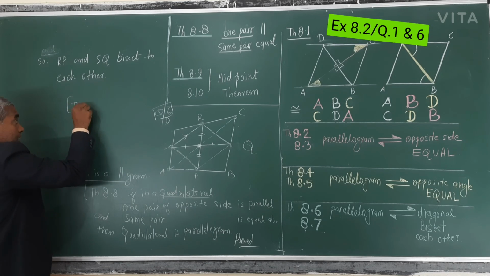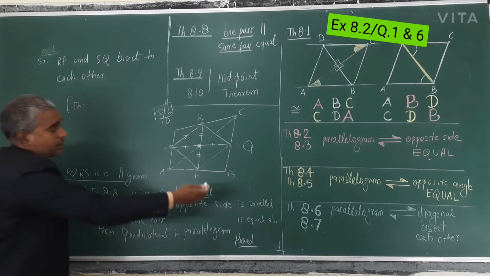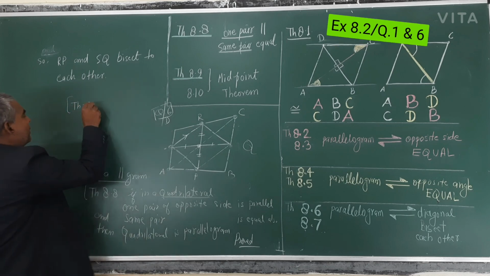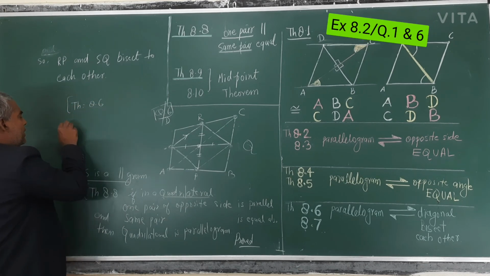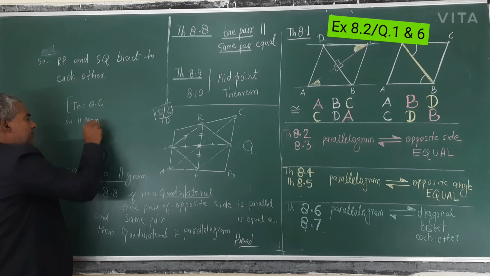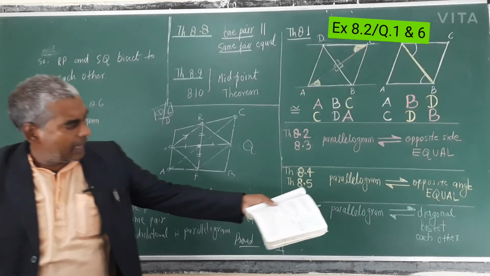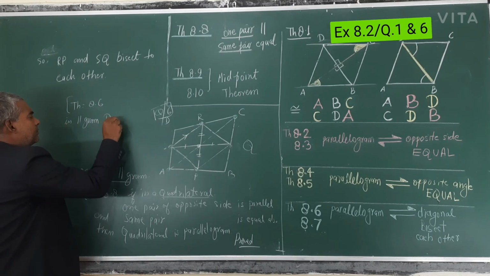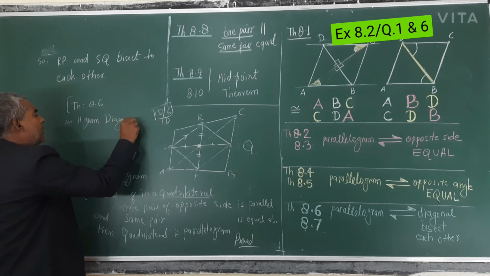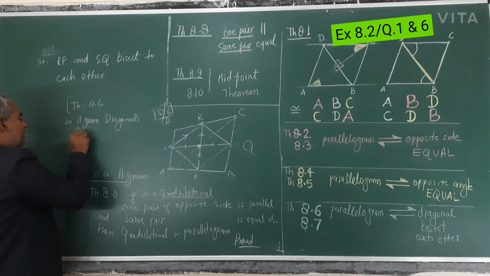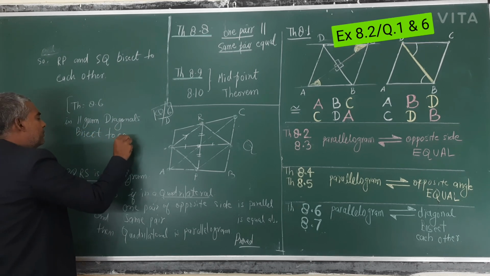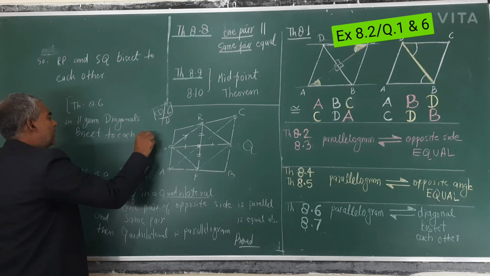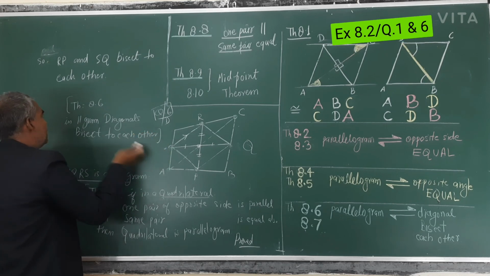Theorem, you will write why it is proved. This is theorem 8.6. What is it in a parallelogram? In a parallelogram, diagonals bisect each other. So proved.